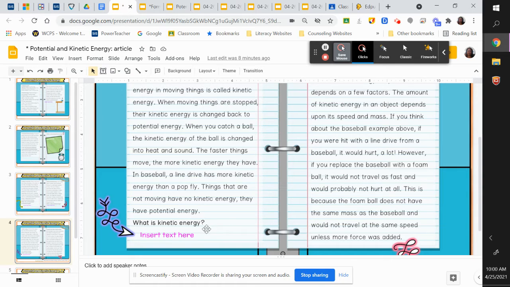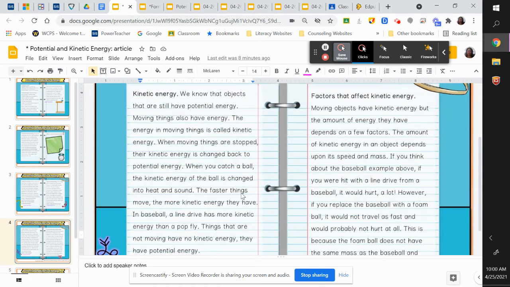So here's our question. What is kinetic energy? And here at the top, we have that definition. Let's find our pen.